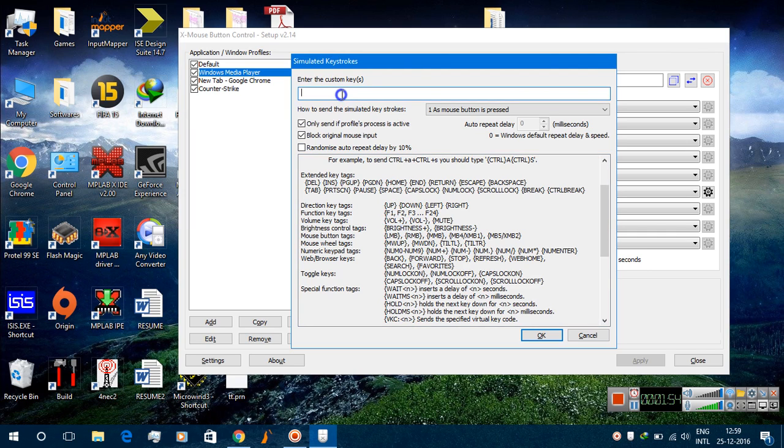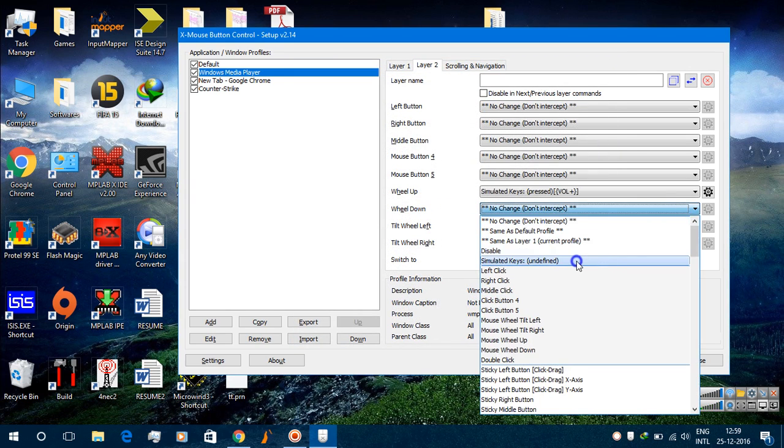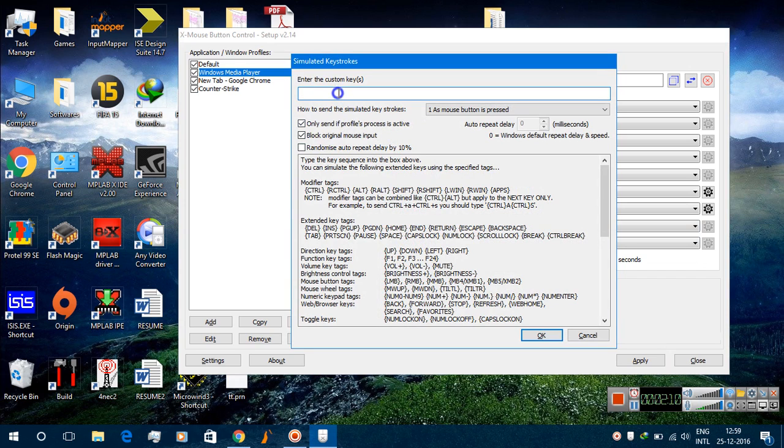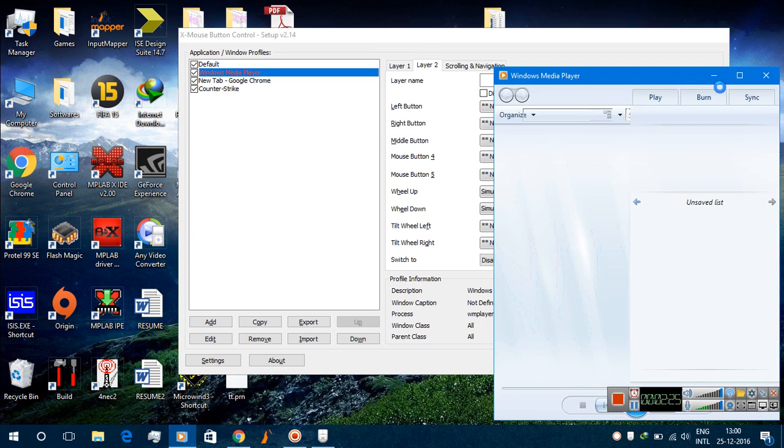So exactly we will assign that key for volume up, then say OK. Similarly for wheel down, for reducing the volume, then say OK, then say Apply. Now open the Windows Media Player.